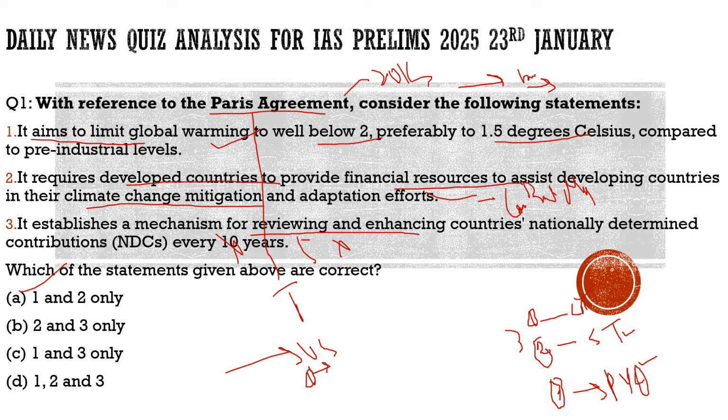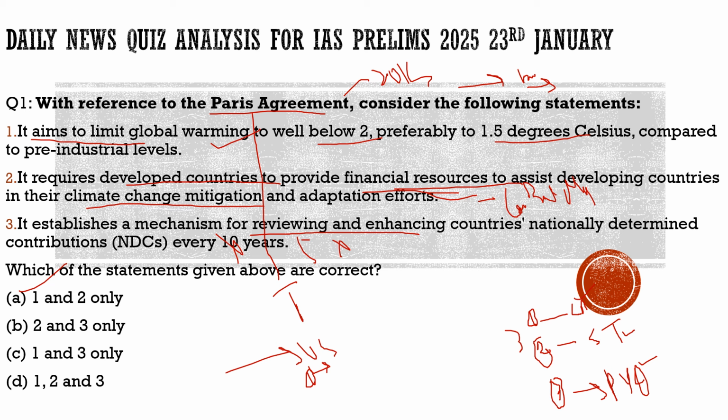Second thing, if a developed nation like the US pulls back, the other developed nations, as we see here, are meant to provide financial resources to assist developing countries. If the US has moved out of this organization, it will definitely lead other nations to move away from this organization also.